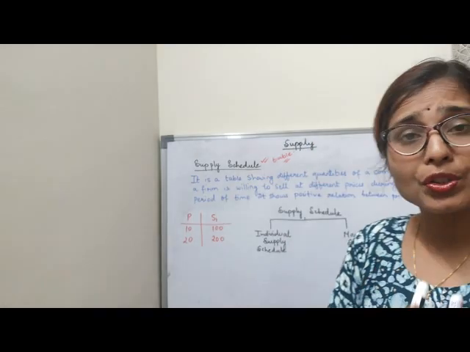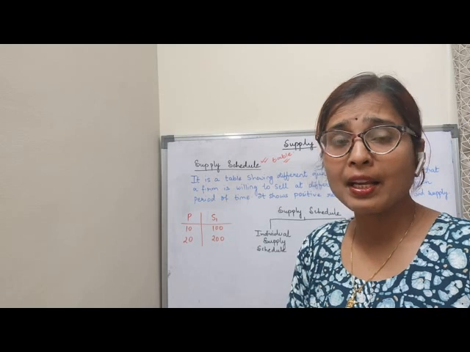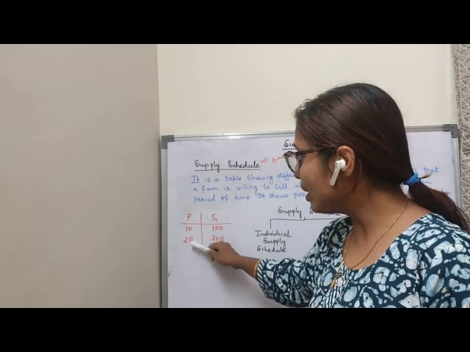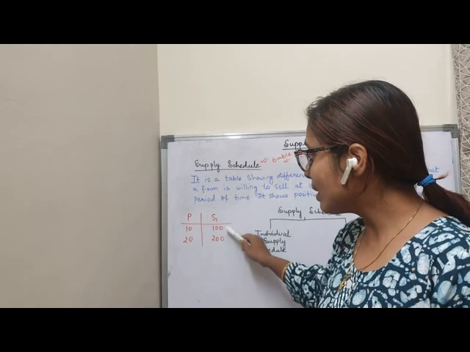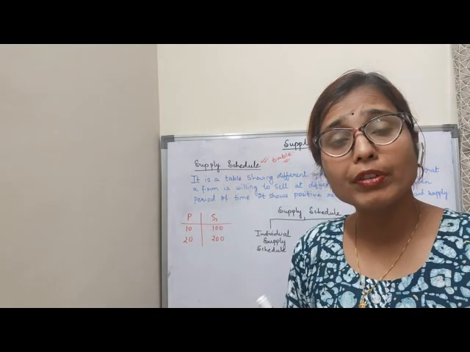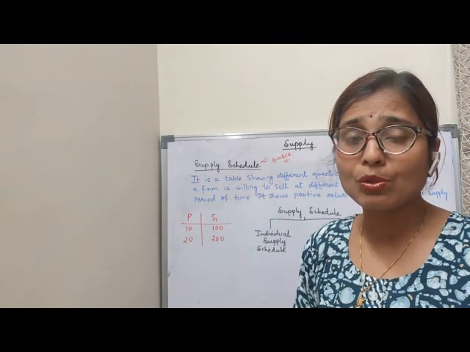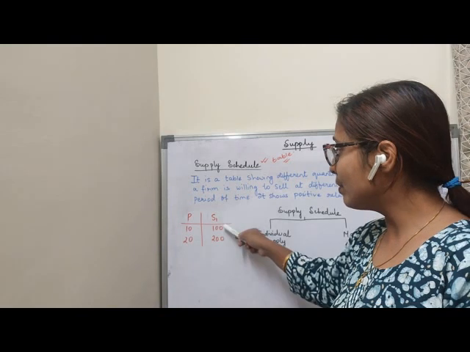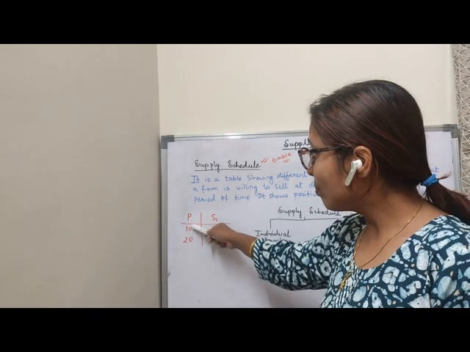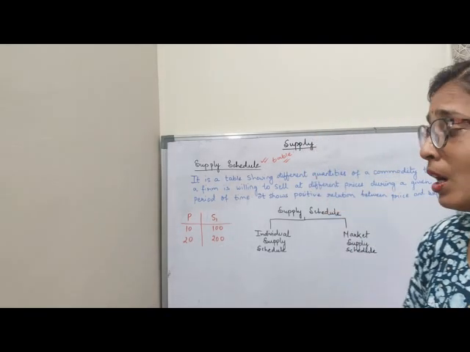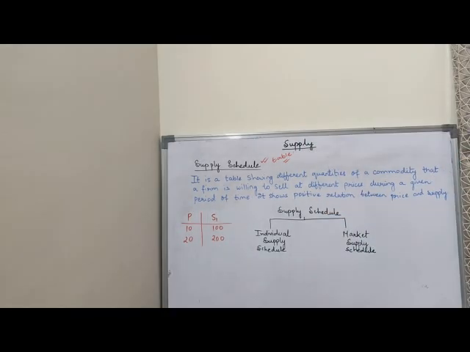So there is a positive relationship between price and supply, because see here, when price increases from rupees 10 to 20, my supply is also increasing from 100 to 200. Price increases, so that means the profit of the producer is also increasing. So if profit is increasing, he will increase more production. So for that reason, he will increase the supply. So this is the supply schedule.